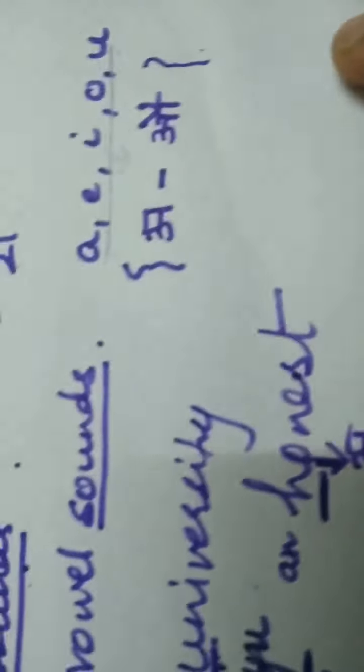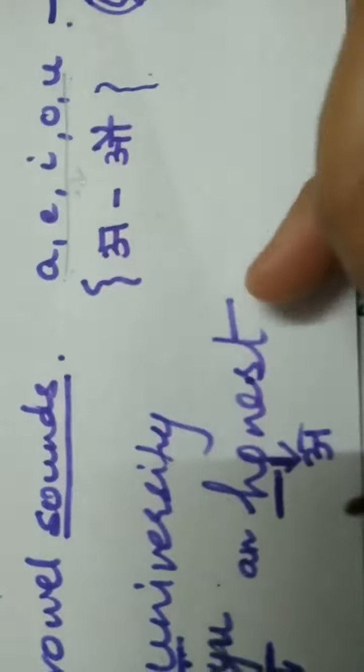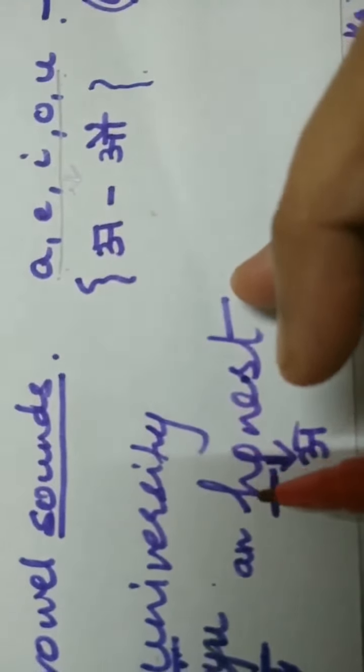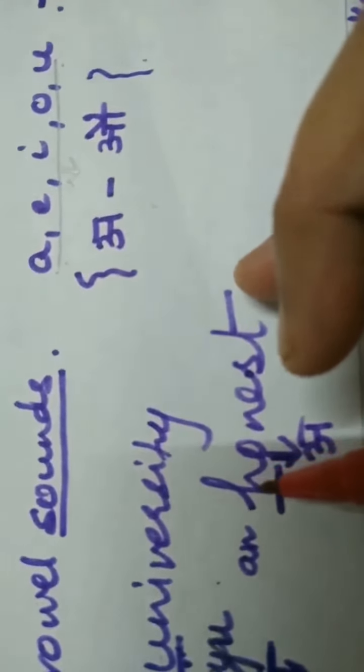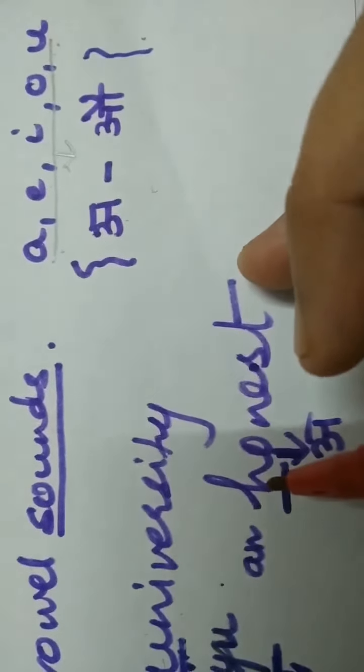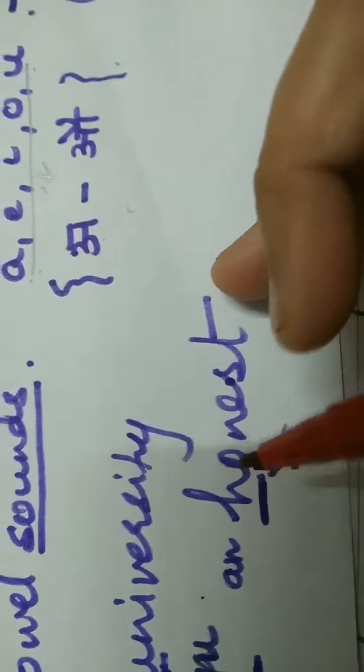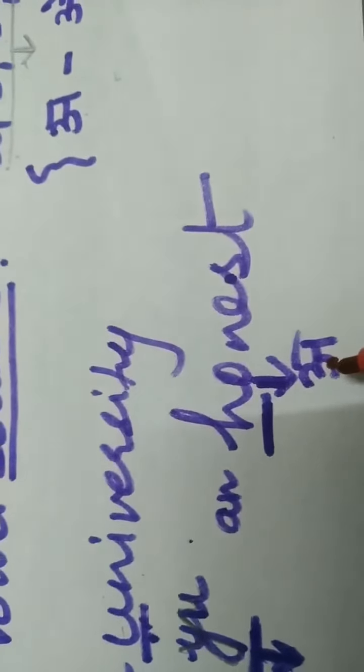I have another word for you, honest. Now if you see this word honest, the word honest is starting with H, which is a consonant letter, but the first sound that is coming from this is honest. Honest. So the first sound that comes out is the sound of O. So O is a vowel sound, so we are going to put an honest man.